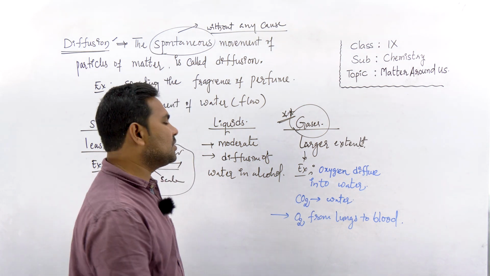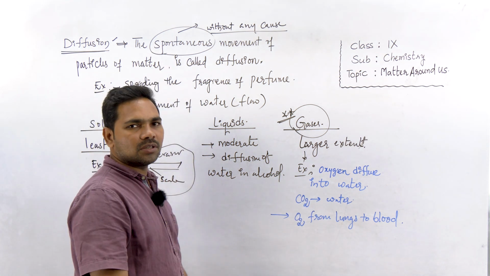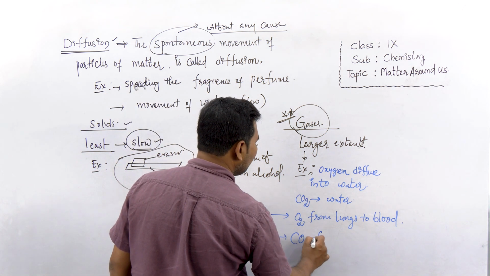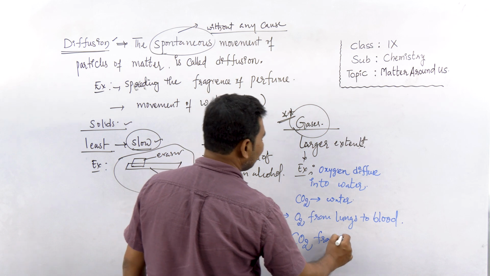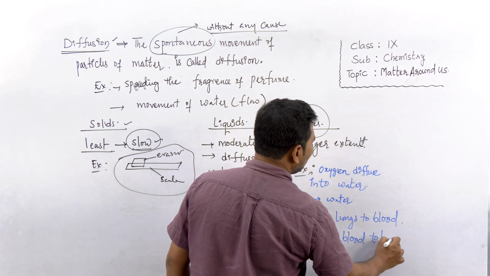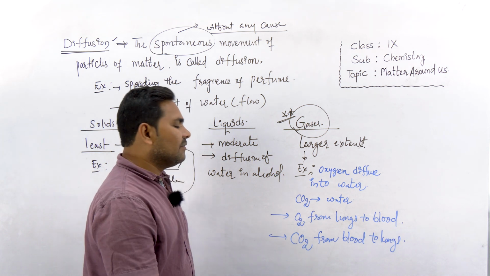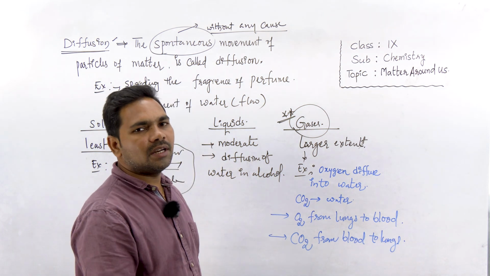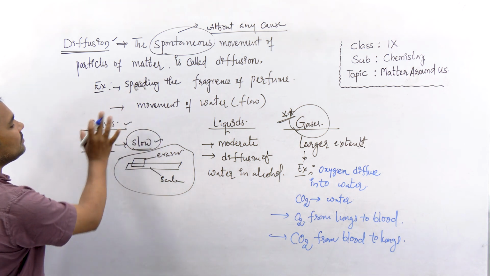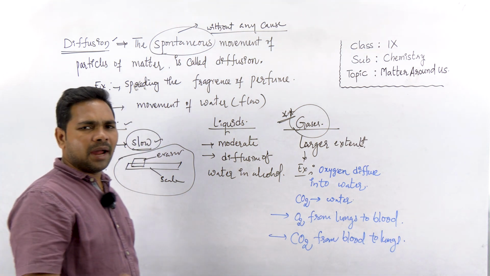From lungs it diffuses into blood and makes the blood oxygenated blood. Next, CO2 gas also diffuses from blood to lungs. Then from lungs, the carbon dioxide comes out when we exhale. So this is diffusion of matter.